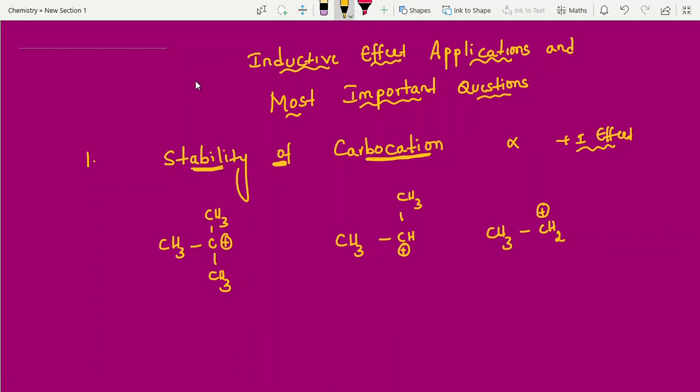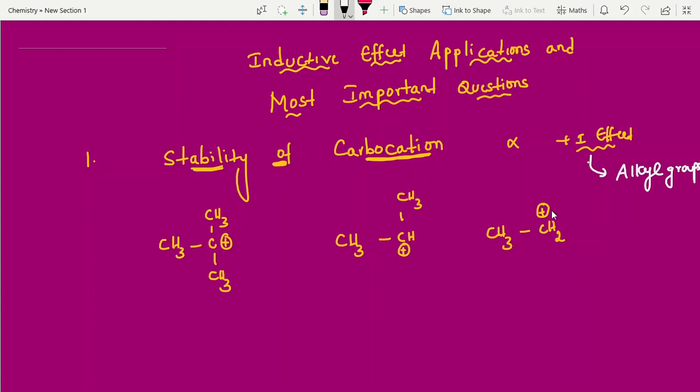Okay, let's begin. Inductive effect applications and most important questions. Application part only. First question: stability of carbocation. Stability of carbocation is directly proportional to plus I effect. In the previous video I had given what are plus I groups and all. Please go through that. Simply, plus I groups are nothing but alkyl groups. Sure, you can remember like this. Alkyl groups. Okay, clear students?